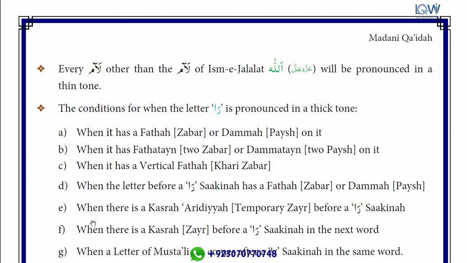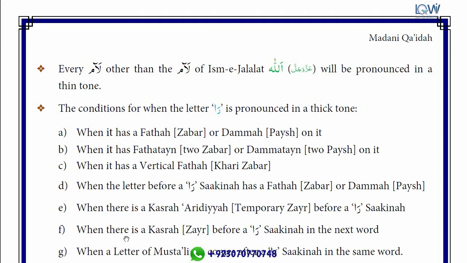Next question, when there is a kasra aridah, like a temporary zair. If you see there is a temporary zair before the ra sakina, then ra will be read with a thick voice.